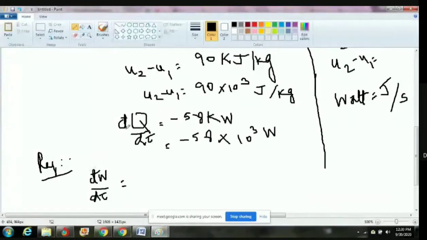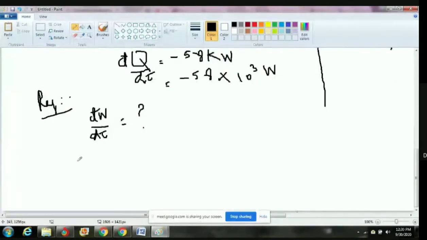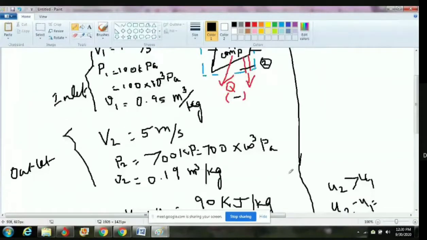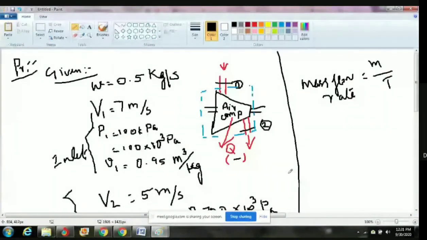What is meant by the dash? I put a dash here: d dash W, d dash Q. That is nothing but an imperfect or inexact differential, because heat as well as work are called path functions. Path functions are inexact or imperfect differentials. Now go through the given data slowly.